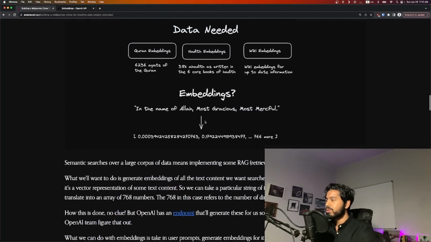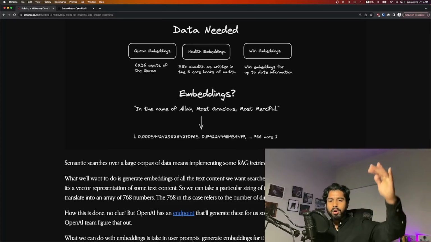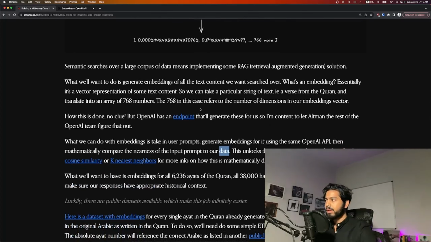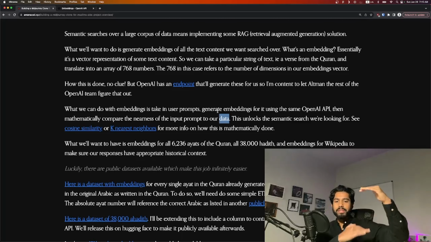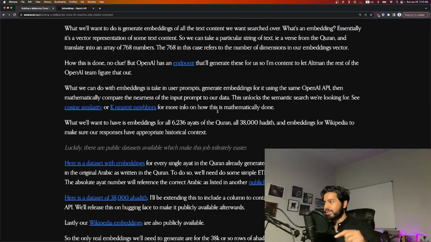So if we take a second and take a look at the data in the next section, what we do is we generate these embeddings for all of the ayats of the Quran, all of the ahadith, in addition to all the Wikipedia. So we take in that prompt, we generate the vector of it, and then we do a mathematical comparison across our database to find the most semantically relevant corresponding pieces of text. How this is done, again, I'm not sure. We'll get into that database choice in a second.